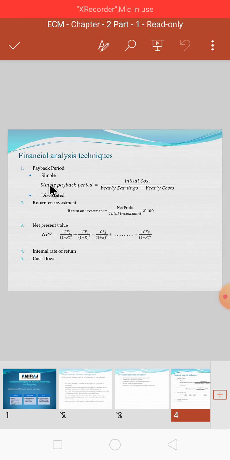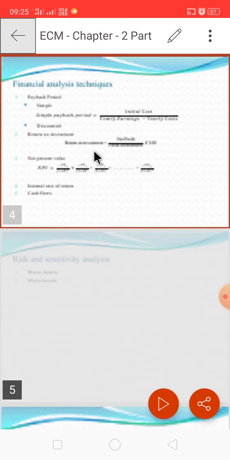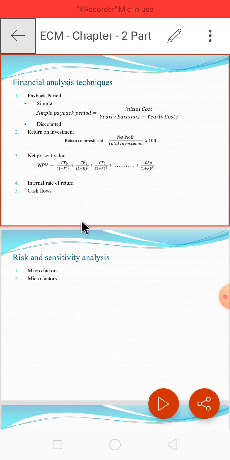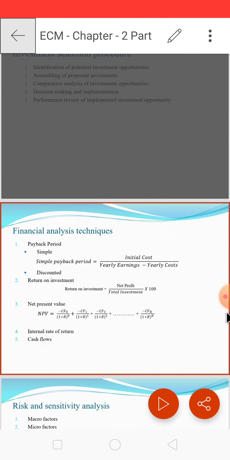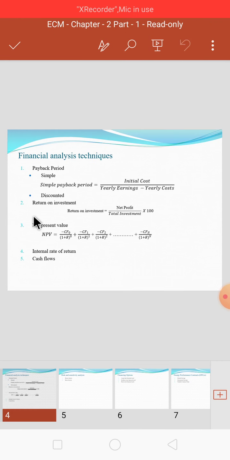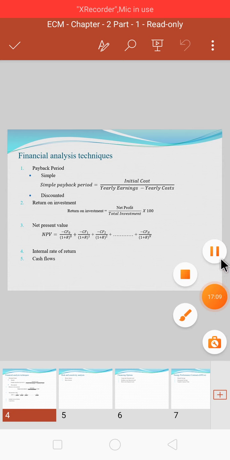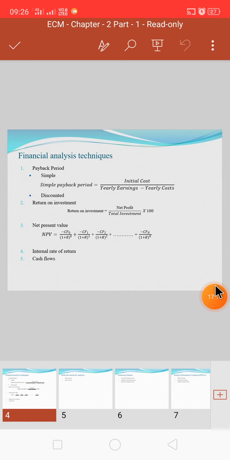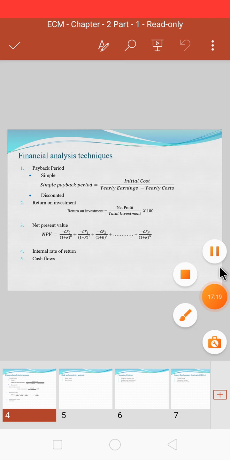Return on investment means how much revenue we are generating from a single investment. So if we are investing some amount of money, how much are we getting back? That is what we are interested in, that is return on investment.